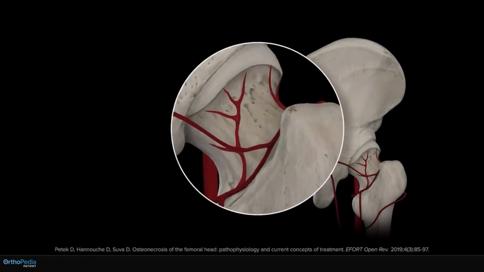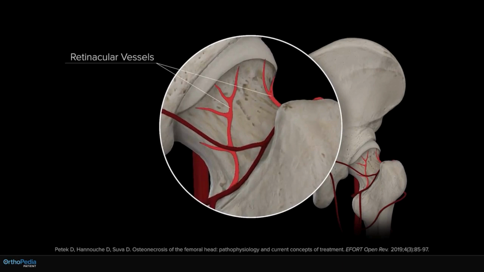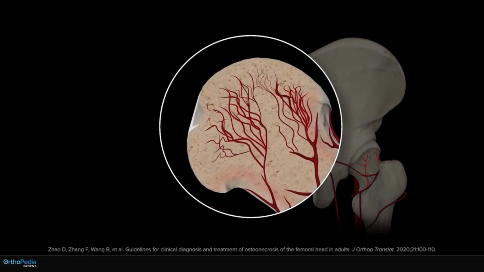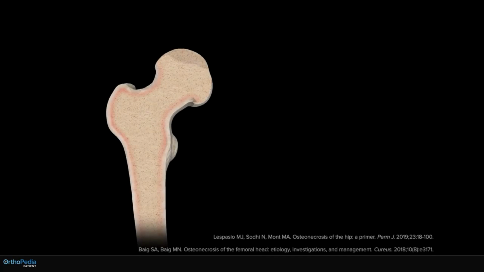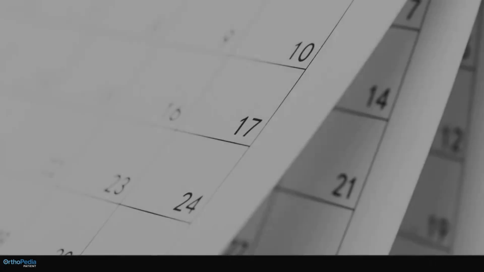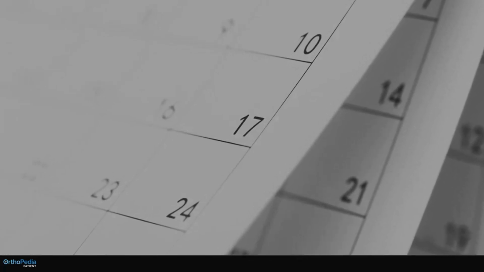The blood supply to the femoral head is supplied by small arteries called retinacular vessels. In avascular necrosis, blood flow to these small arteries is disrupted, and the bone in the femoral head starts to collapse as the bone cells die off. Due to lack of support by the underlying bone, the cartilage surface becomes irregular, leading to collapse and eventually arthritis. However, this process does not happen overnight and usually will take months to years.